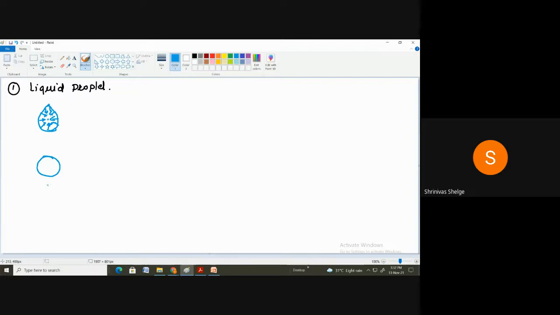So finally it will acquire this shape, and due to the inside cohesive forces, the inside pressure increases because it gets contracted. And obviously when it contracts, since the cohesive forces are greater than the outside adhesive forces, the pressure inside the droplet increases. Correct? So inside pressure is greater than the outside pressure.